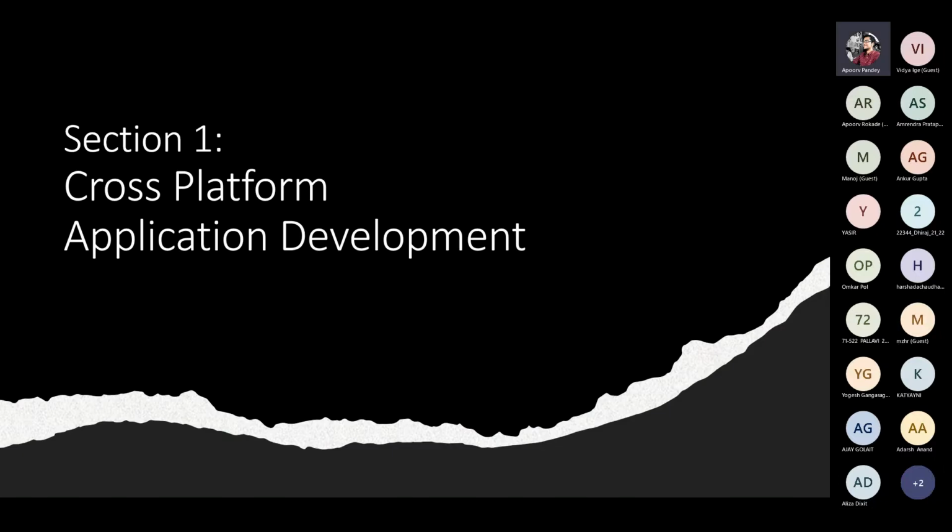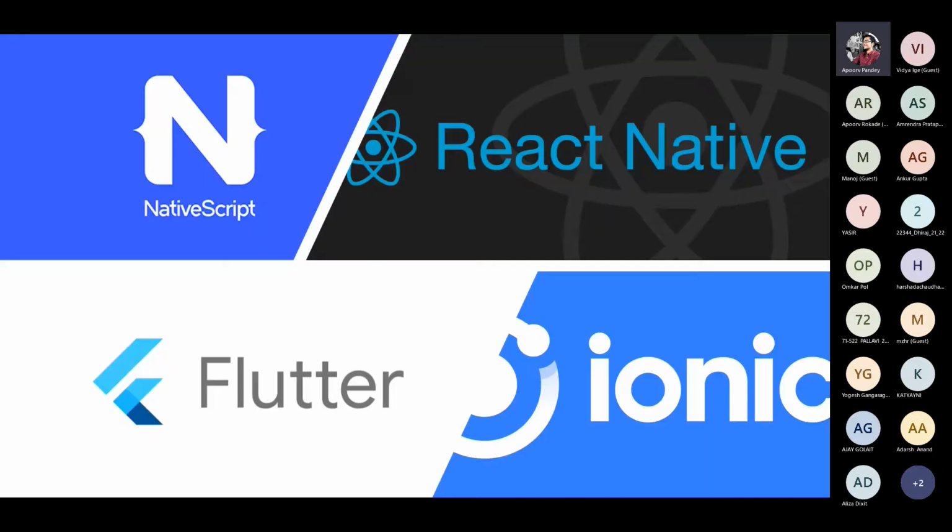Okay, section one. There are basically two approaches to creating an application. One approach is to create an application using native platform features like Android, Java, Kotlin. You might have heard of Java application development, of Kotlin development, of Swift, Objective-C. No worries if you haven't. These are all native application development tools. We are not talking about native development right now. We are focusing on hybrid development.